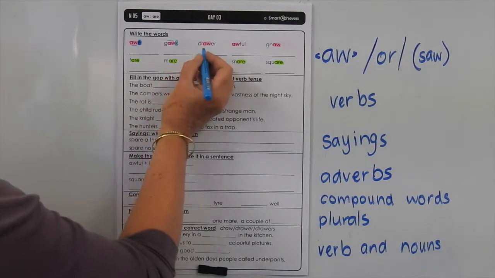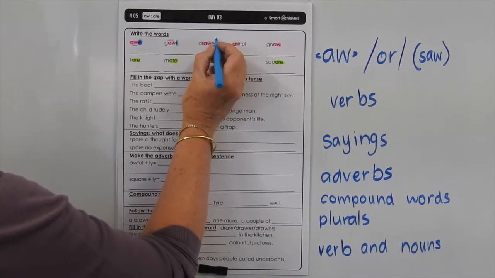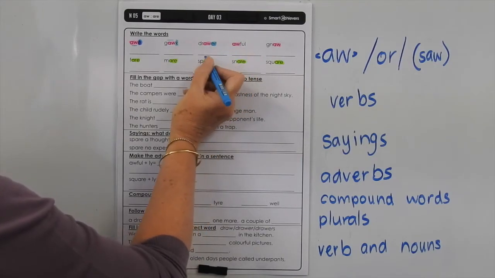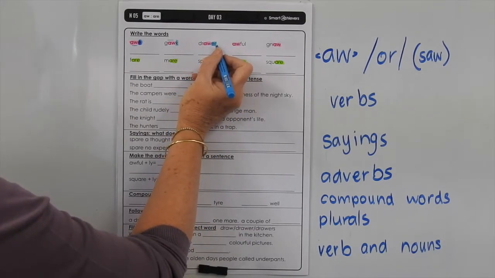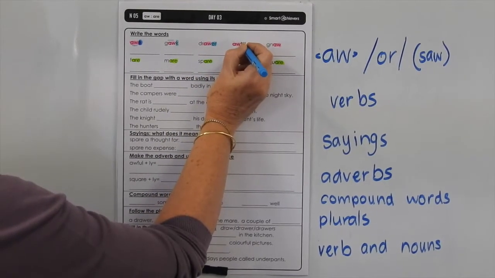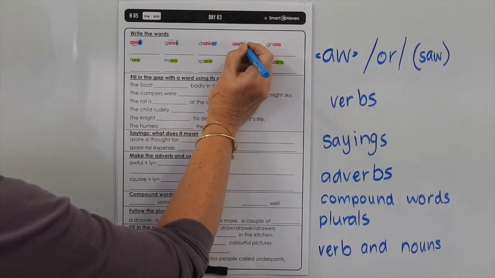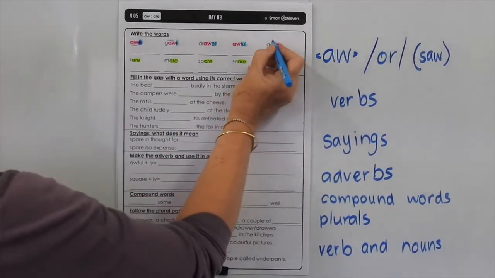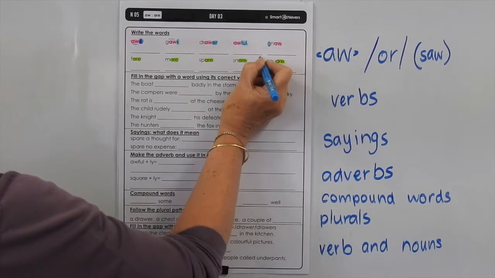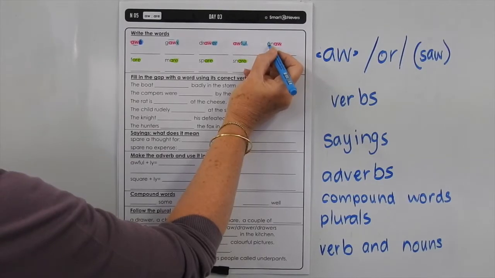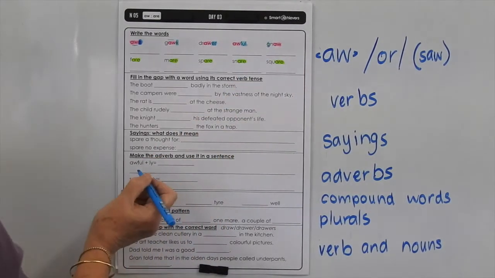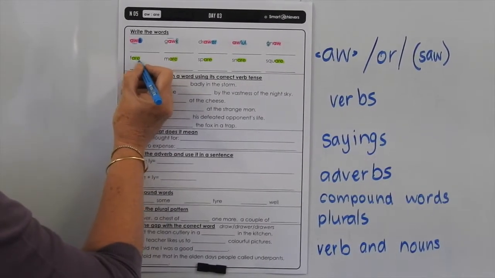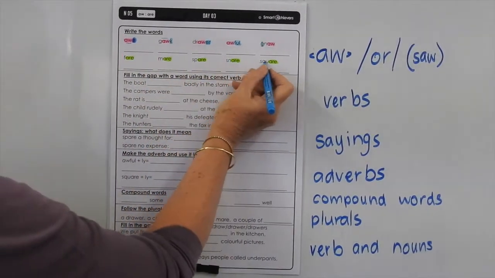Now this is drawer, and that's one of those things that you put something in a room. You put lots of things inside a drawer. Awful, if you're adding the suffix full, you're going to drop one L on it. Nor, you've got a silent G there before the N. Could be a K, could be a G, but we know nor we're going to use G for that silent letter. Fair, that's pretty easy. Mare, spare, snare and square.